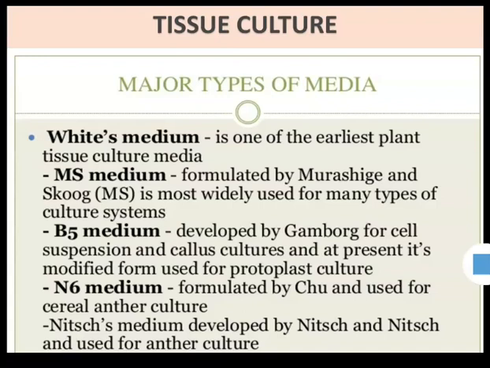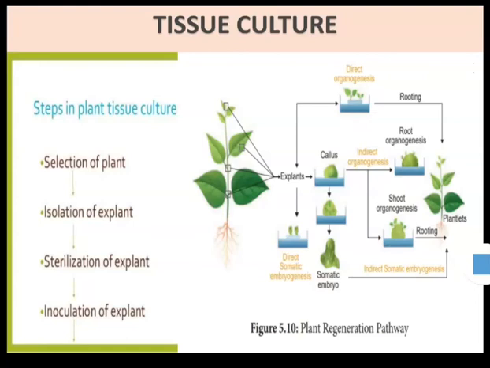Let's see various types of culture media, like White's medium, MS medium, B5 medium and Nitsch medium. All these media are used for different plant parts, but generally the MS medium, formulated by Murashige and Skoog, is most widely used for many types of culture systems. Next one, steps in plant tissue culture. First one, selection of plant, isolation of explant, sterilization of explant and inoculation.